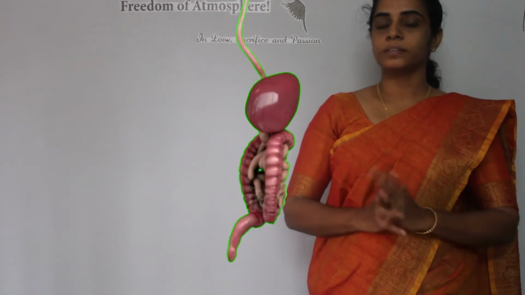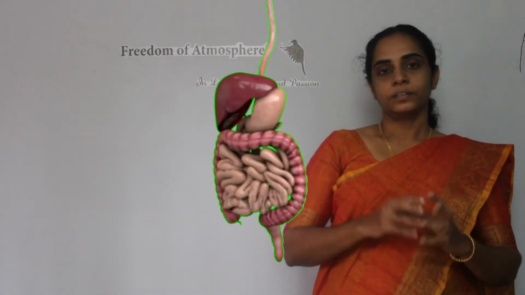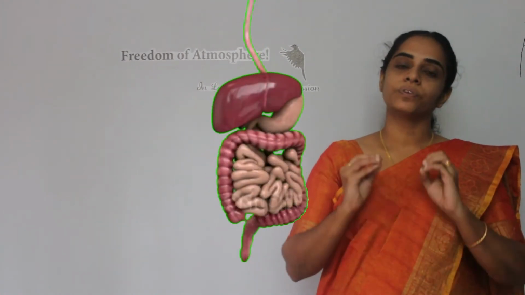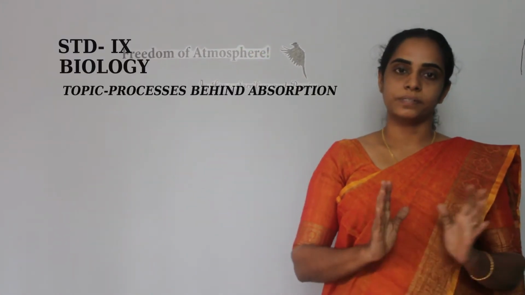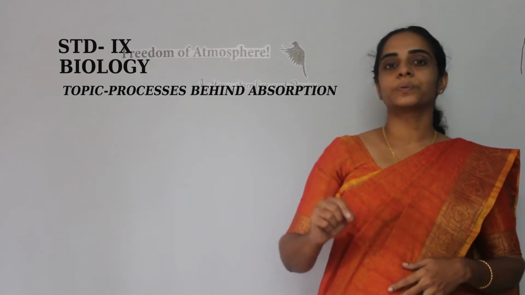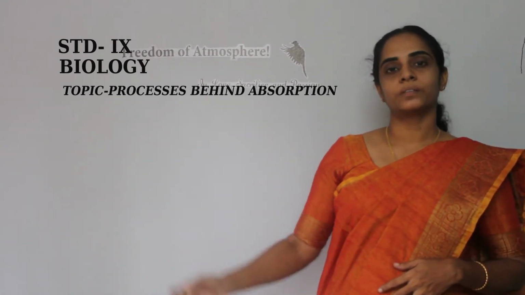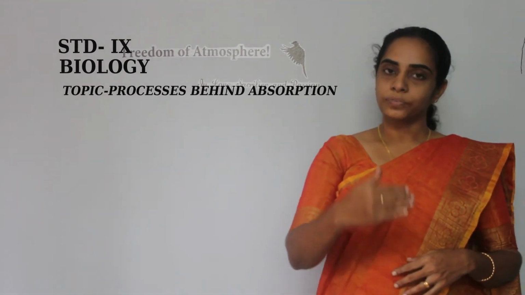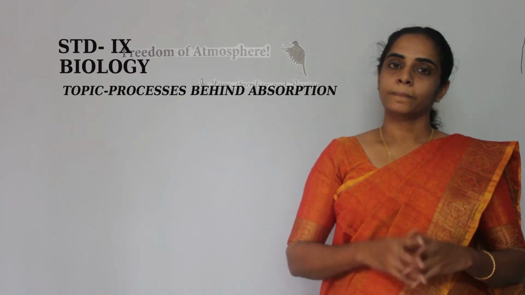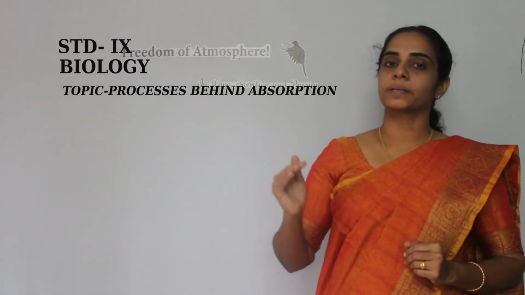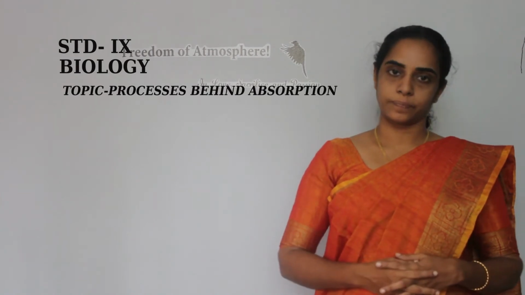So in the small intestine, the small absorbable or simpler forms of nutrients are present. Then from there, these nutrients have to reach various parts of our body. From the small intestine, these nutrients have to reach the blood capillaries or lacteals.